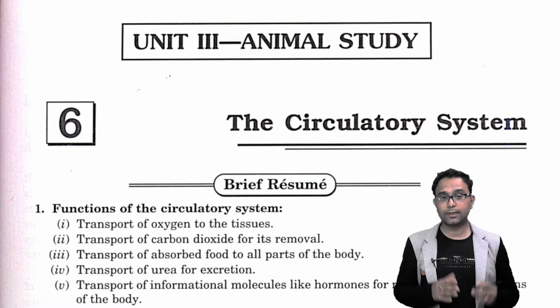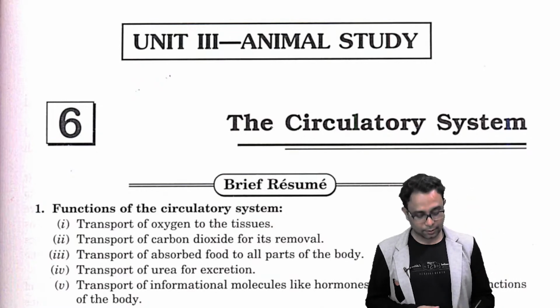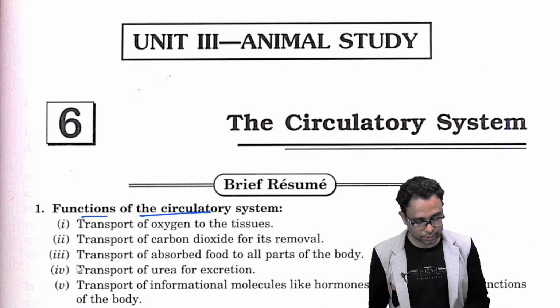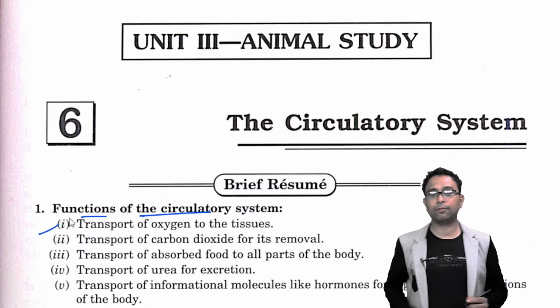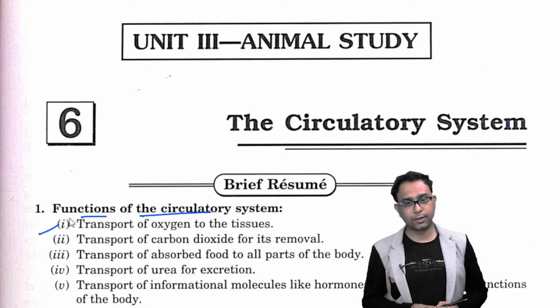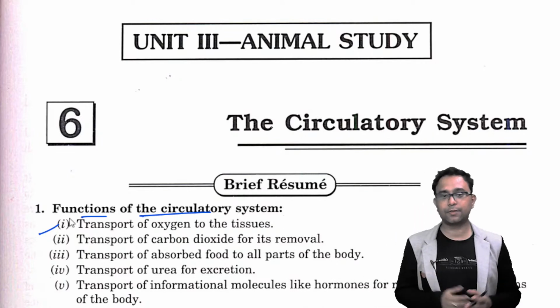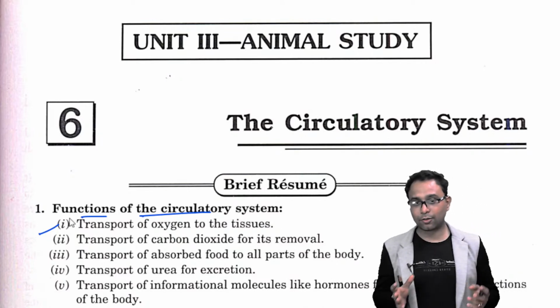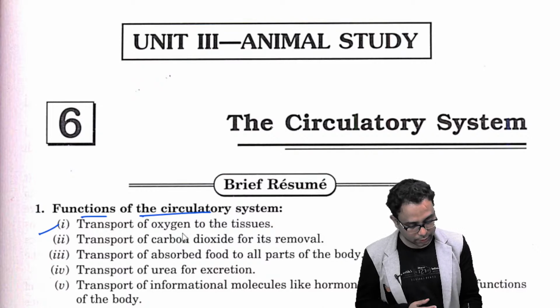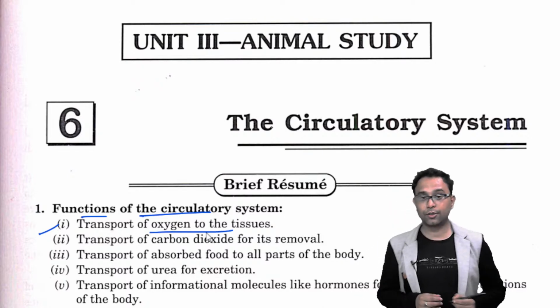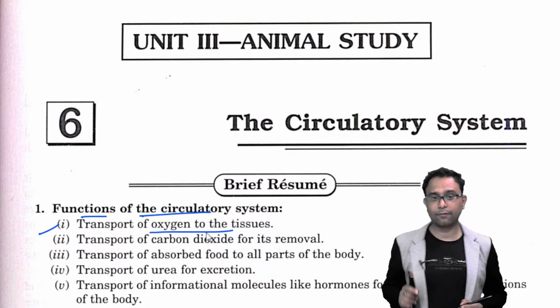You know what is their most important function? The function of the circulatory system. Transport is the most important function of the circulatory system. But what type of substances are transported by the circulatory system? The oxygen is transported to the tissue. This is the most important function.